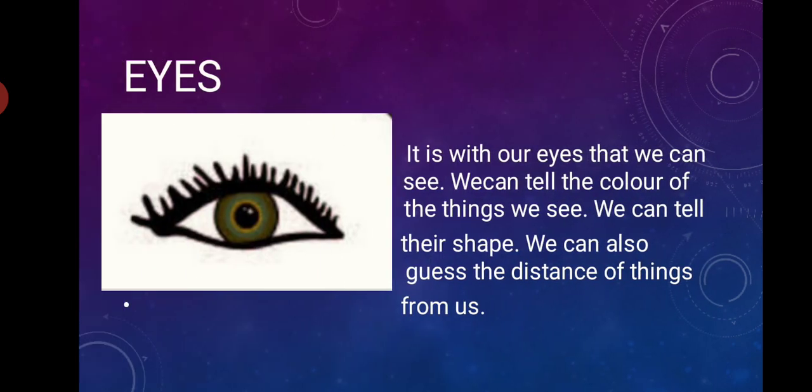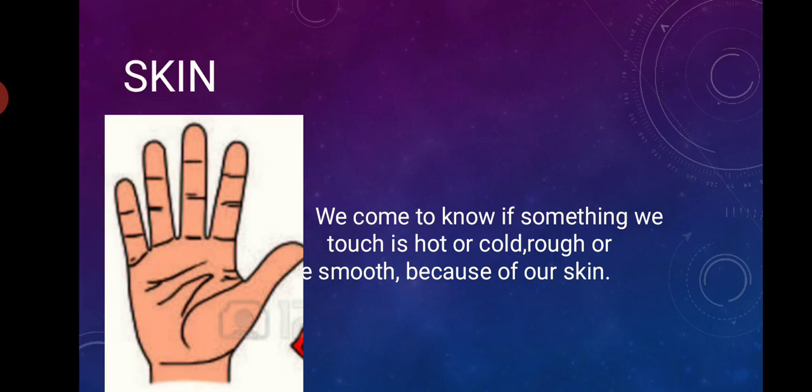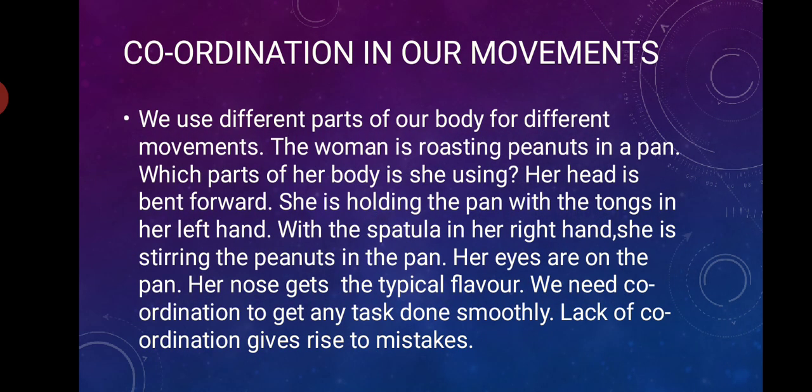Now the next one is coordination in our movements. How we use these 5 sensory organs. Sometimes, children, we use all these organs together at one time, right? And how we do this? Here also I am giving you one example.